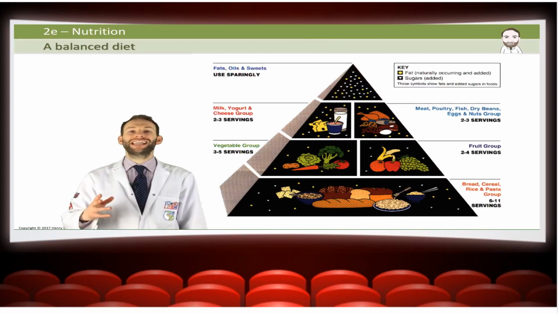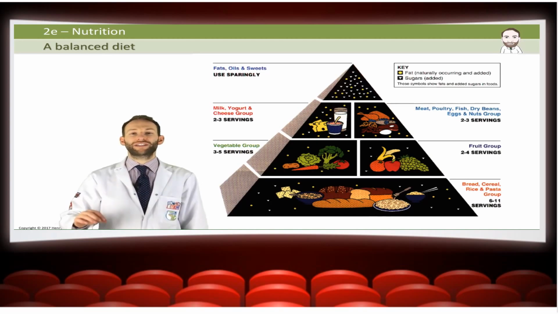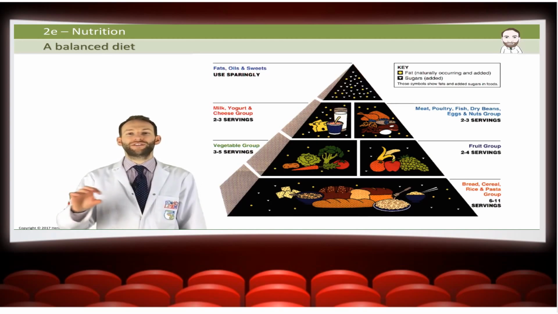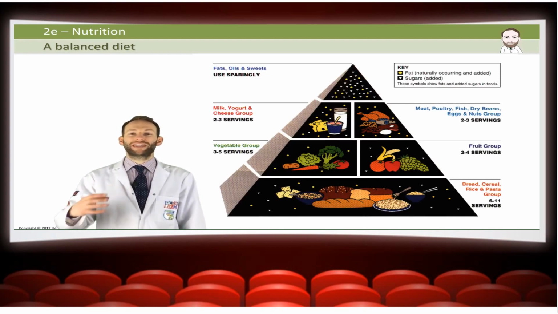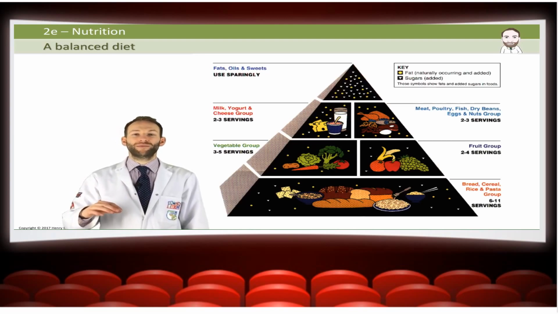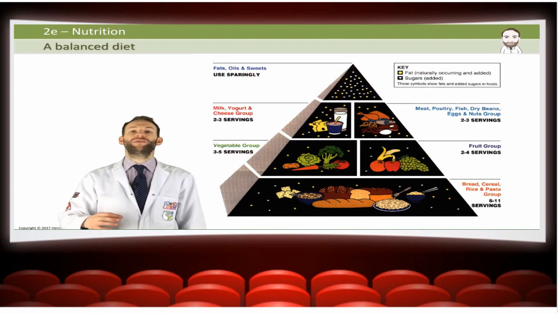So this pyramid here is a bit of a representation of that. You have carbohydrates at the bottom there, and then fruit and vegetables, next one, protein, dairy, and some fats at the top. Realistically now, we're thinking we actually need a lot more fruit and vegetables than even what's shown by this pyramid. A lot of people end up having too much dairy, fats and protein and not enough of the fruit and vegetables underneath to maintain a healthy, balanced diet.